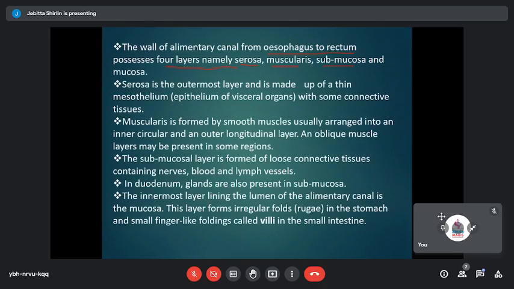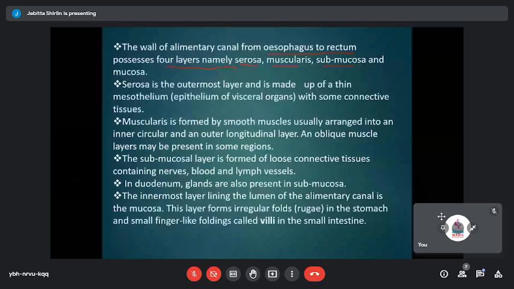this mucosal tissue. Or you can just imagine, below the mucosal tissue you have a submucosal tissue, and what is below the submucosal tissue? There is a muscular region. So you can just imagine the excess acidity that is getting secreted from the stomach, the hydrochloric acid can degrade the muscles if they come in contact with each other. So the hydrochloric acid can act upon the muscles and degrade the muscles. Just to prevent that, in our alimentary canal, from the esophageal region to the rectum, it is all over covered by a clear stretch of mucosal tissue.